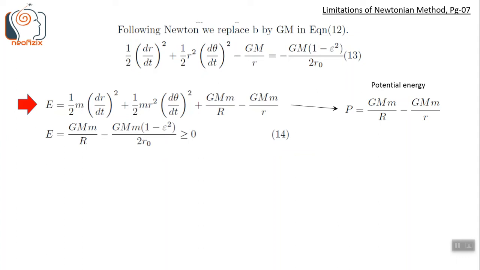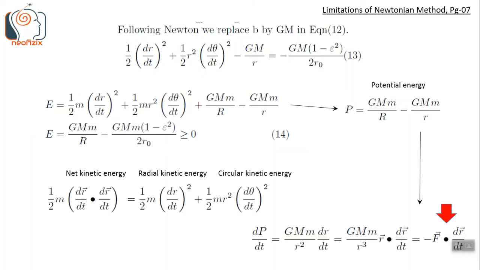Here, big R is the lowest possible distance between the two objects, and small r is always greater than or equal to the big R. This form will be useful in some problems. The net kinetic energy in vector notation is shown here. The time derivative of the potential energy is as shown here. It can be expressed as a dot product between force and velocity. Here, force is defined according to Newton's law of gravity and not according to Newton's second law of motion.